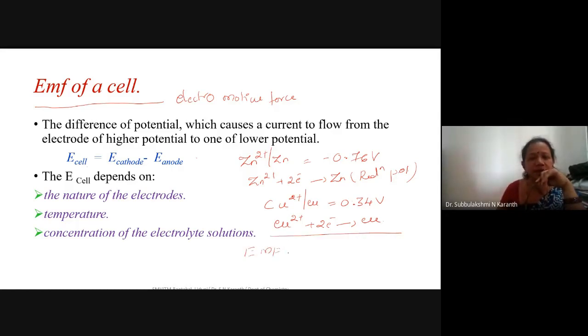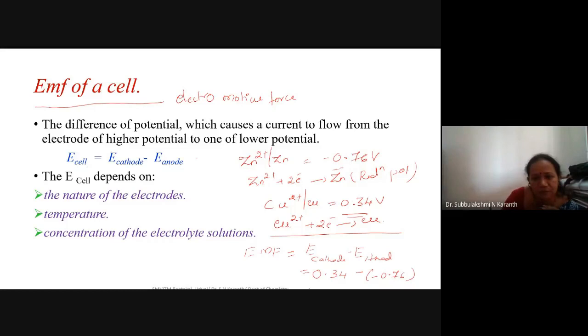EMF of this cell is equal to, you already know, E cathode minus E anode. What is the quantity? Both we represent as the reduction potential. So the higher electrode potential is taken as the cathode and the lower electrode potential is taken as the anode. So it becomes 0.34 minus of minus 0.76.